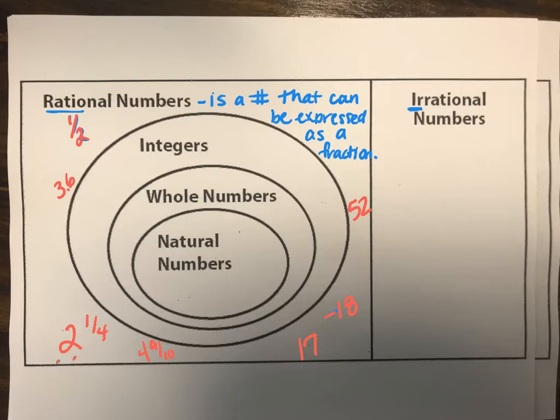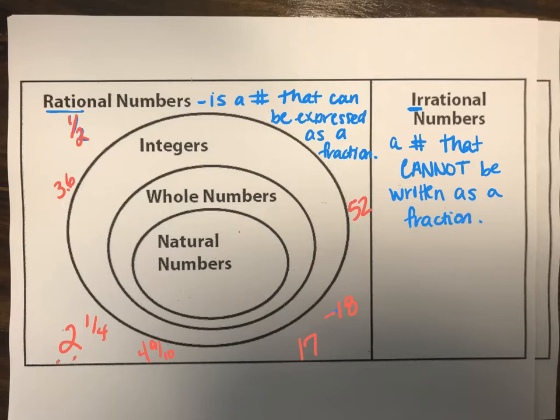So it's going to be a number that cannot be written as a fraction. Okay? And there's just one that we're going to talk about today, and we're going to get more in depth with that later. Today we're going to talk about the one number, and y'all learned it with circles last year, and it is pi.